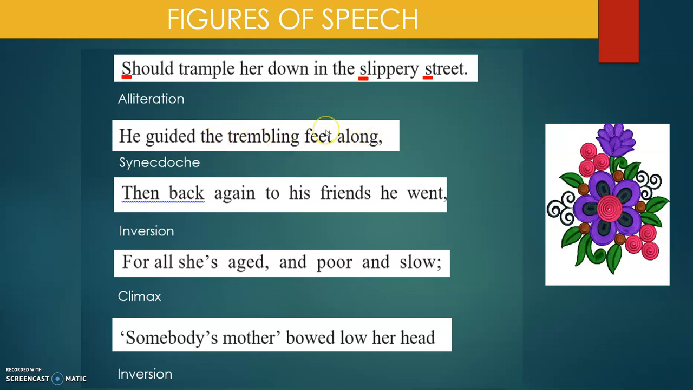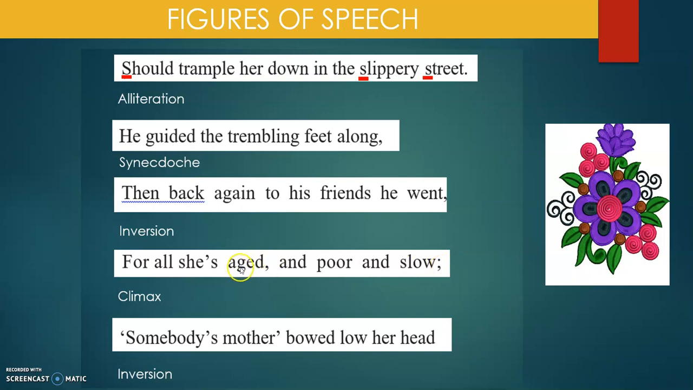He guided the trembling feet along. Now whose trembling feet? The old woman's. So this is a part for the whole woman. The feet is a part of the whole woman. So when it is a part of the whole, it is known as synecdoche. Then, back again to his friends he went. Here the order is not right. What should the order be? Then he went back to his friends. So, inversion.